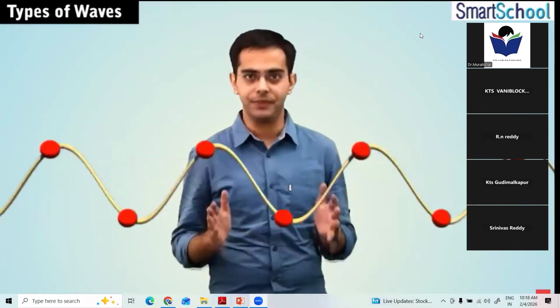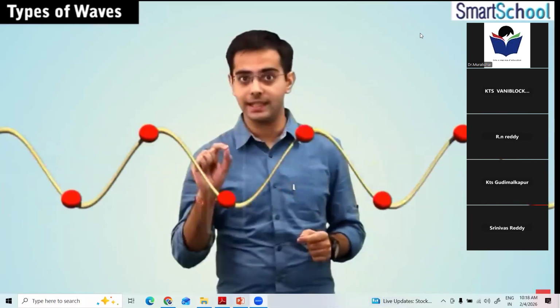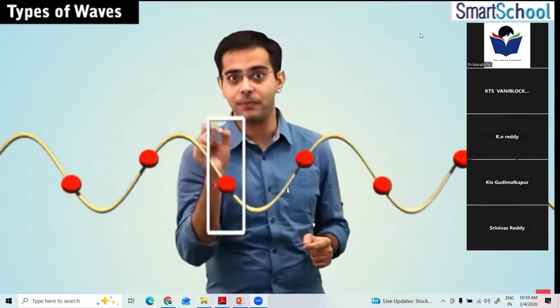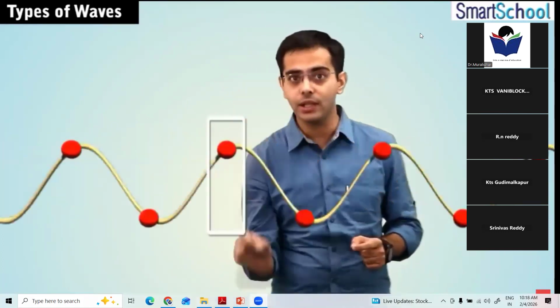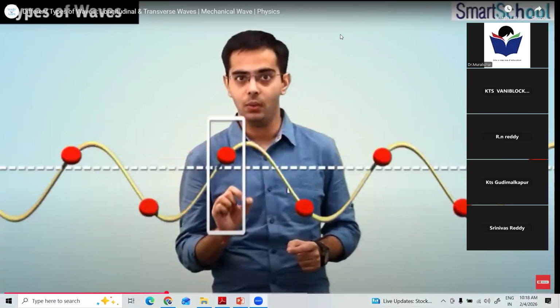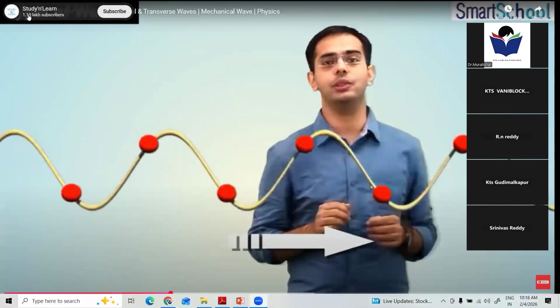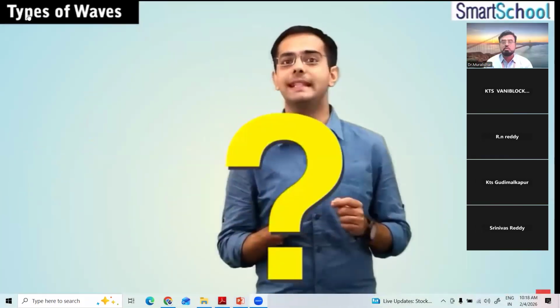Yes, if you carefully observe this rope, then you must have noticed that the red dots which are present on the rope keep on undergoing to and fro motion about their mean position, while the disturbance keeps on traveling forward through the rope. So what do you conclude from the above two examples?